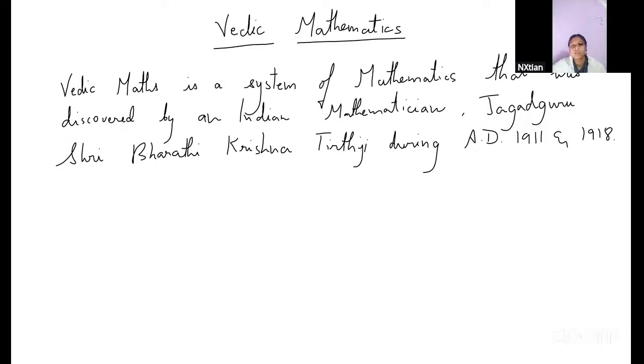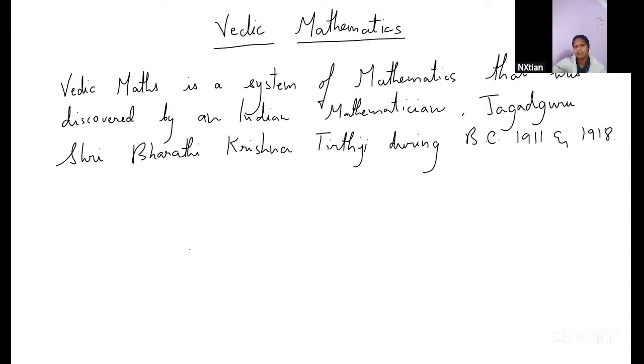Ma'am, it's written AD, but it's wrong, because the Vedic period is long back. I'll confirm this once again.